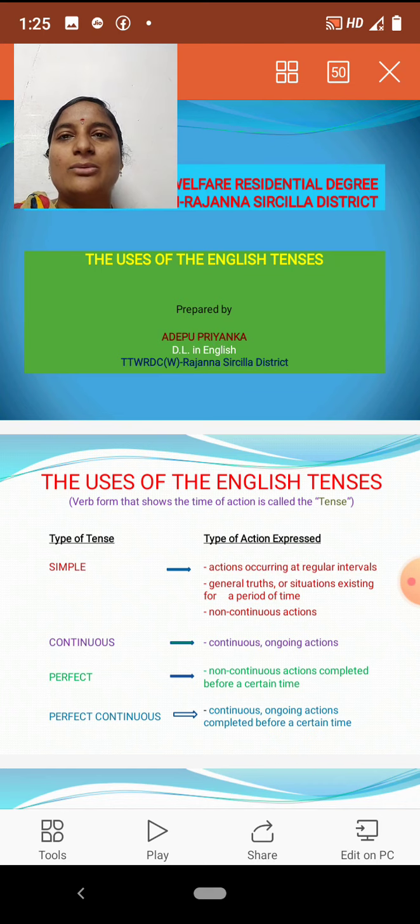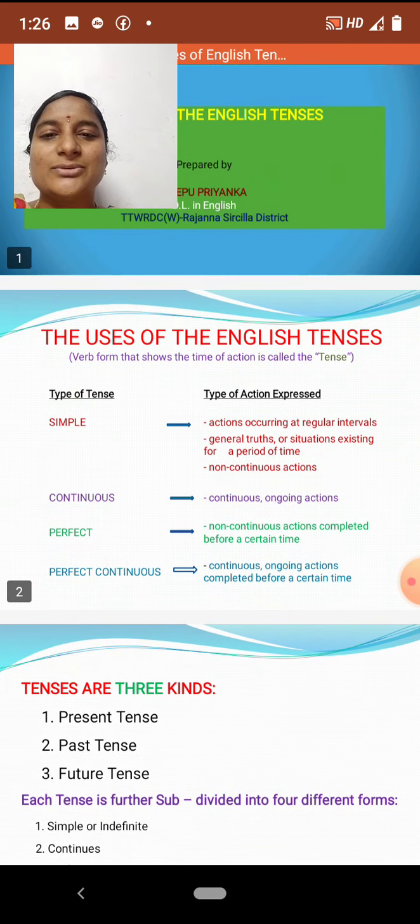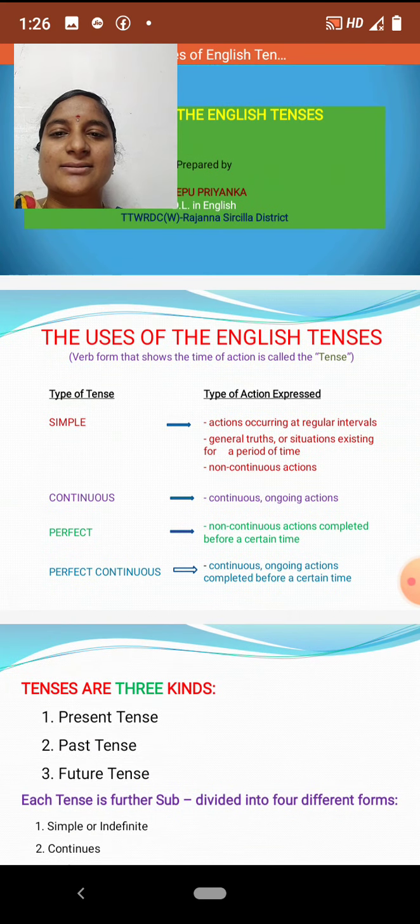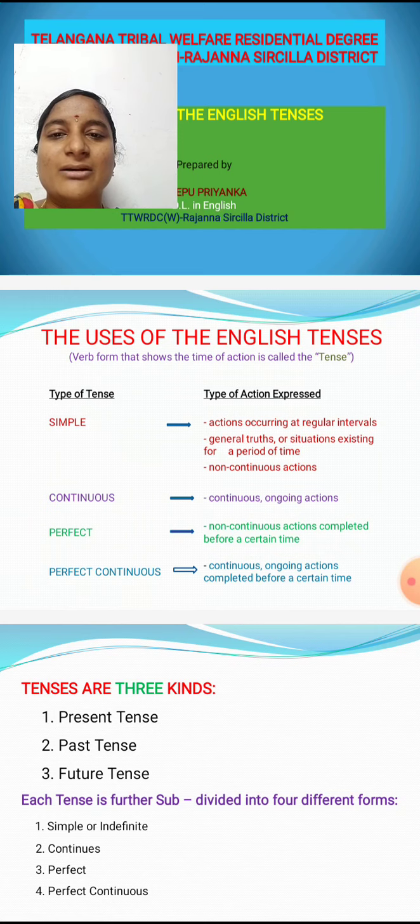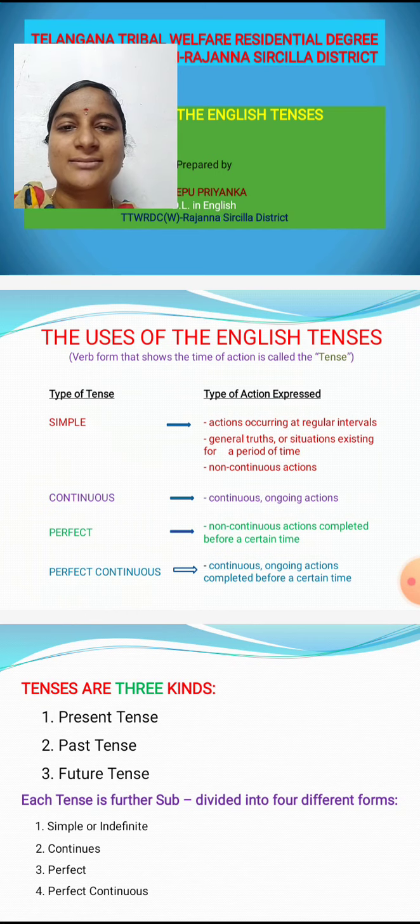So today I am going to teach about the tenses. Do you know about the tenses? We have learned them already in 8th or 9th standard or previous years. So let us see what the tenses are. Here are the uses of the English tenses. So what is a tense? A verb form that shows the time of action is called tense.